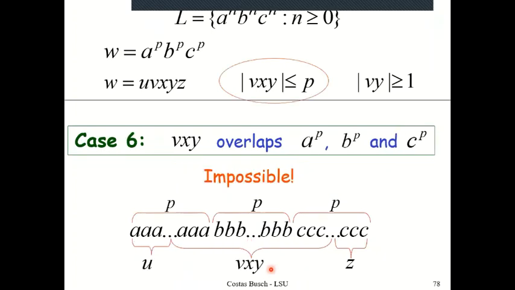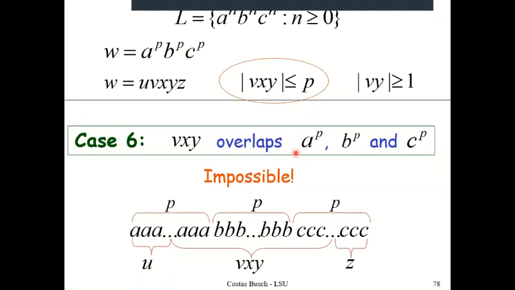And then another possibility. The other possibility is that Vxy consists of A's as well as B's as well as C's. But this guy, Costas Busch, is saying that this is an impossibility. Can somebody tell me why I cannot have such a location for Vxy?